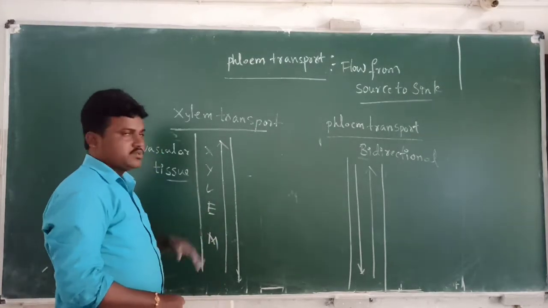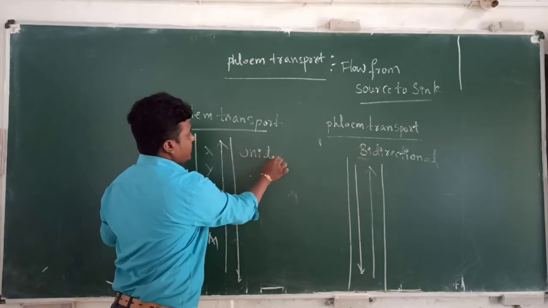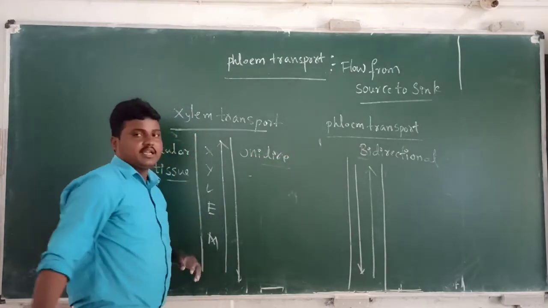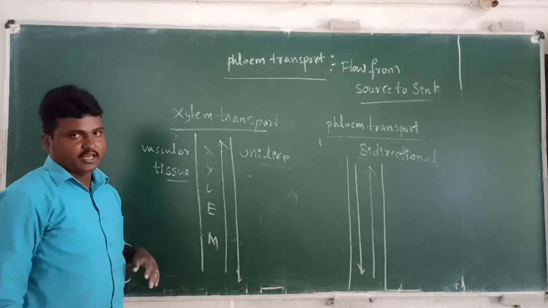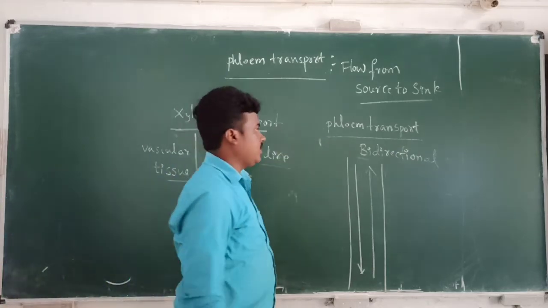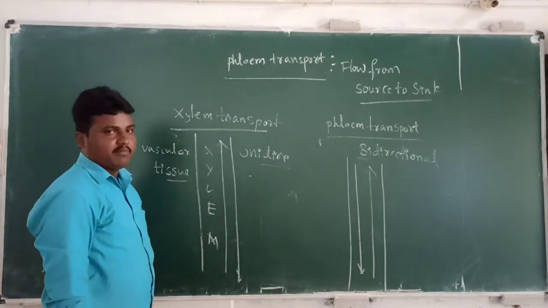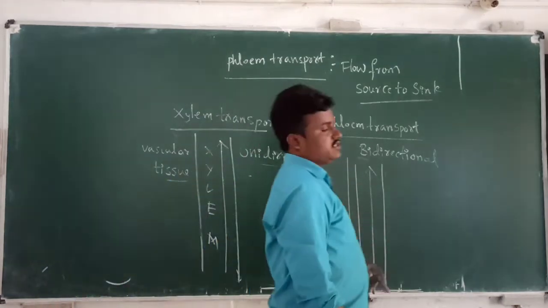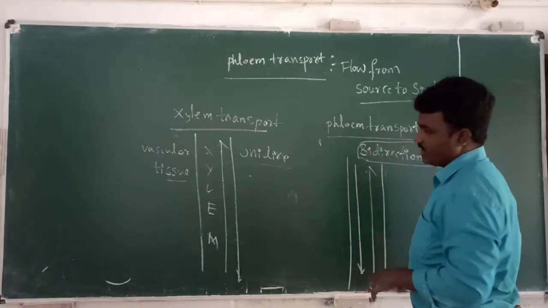The xylem transport is unidirectional. With the xylem, the conduction of water molecules is unidirectional, and the phloem transport is bidirectional. The direction is one way in the case of xylem transport, while phloem transport is bidirectional. Why is it known as bidirectional?